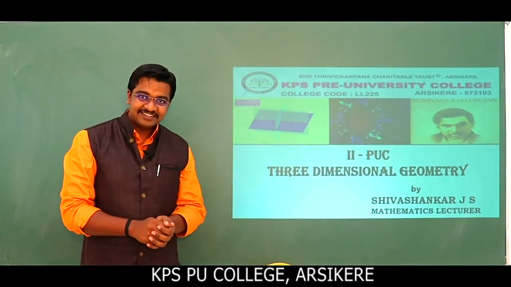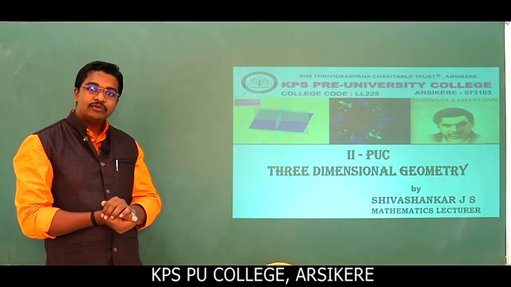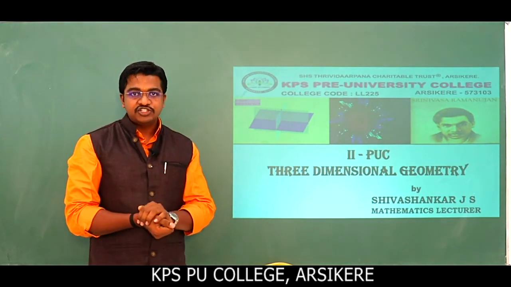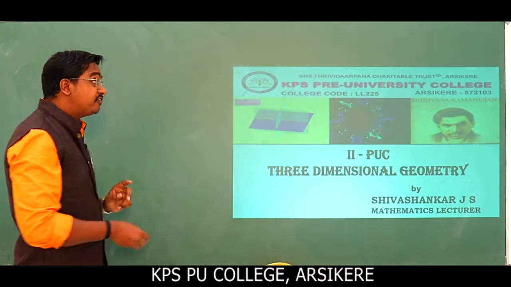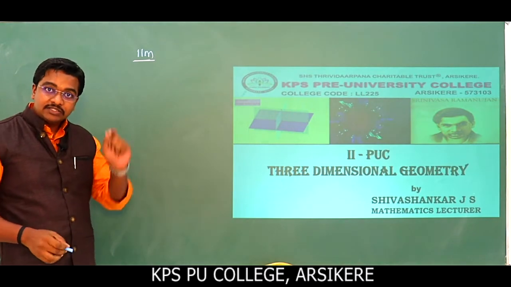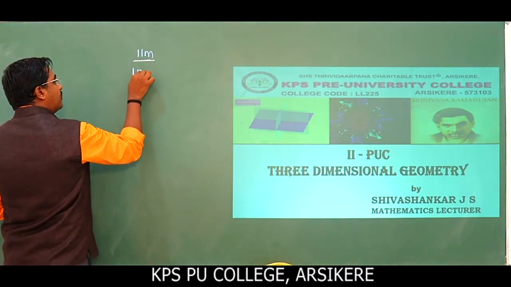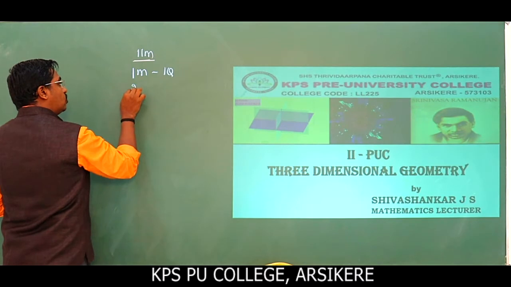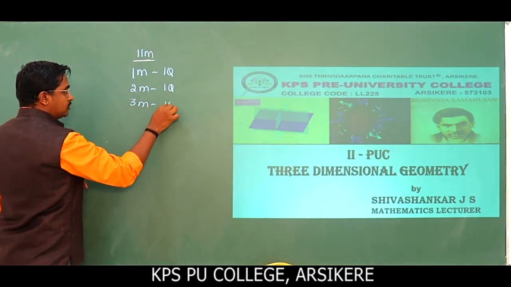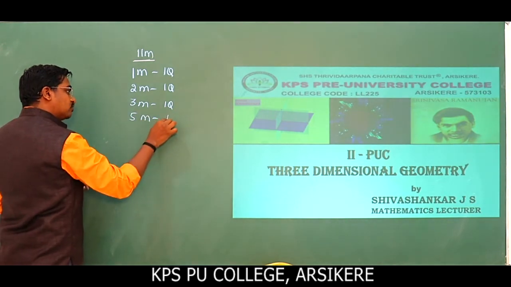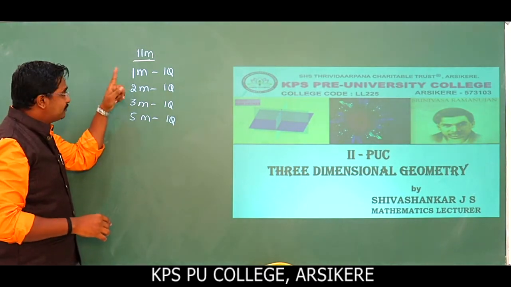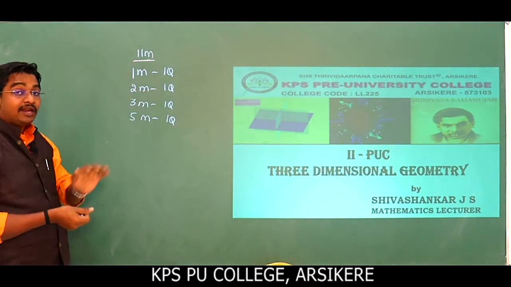Hi, hello dear children. So in this class we are moving to the next chapter, three-dimensional geometry. This is a very important chapter because it has a weightage of 11 marks. They will ask a 1 mark question, a 2 marks question, a 3 marks question, and a 5 marks question. 5 plus 3 is 8, 8 plus 2 is 10, and 10 plus 1 is 11. So the total weightage is 11 marks.